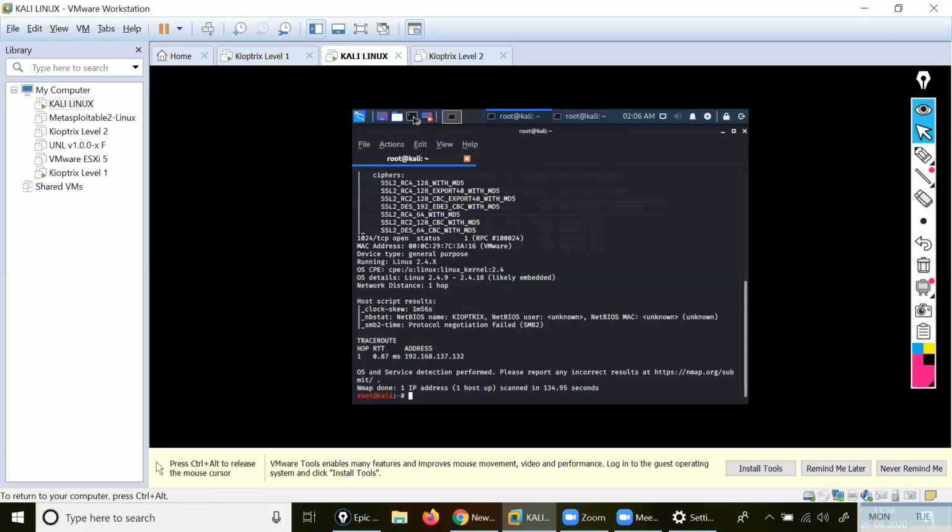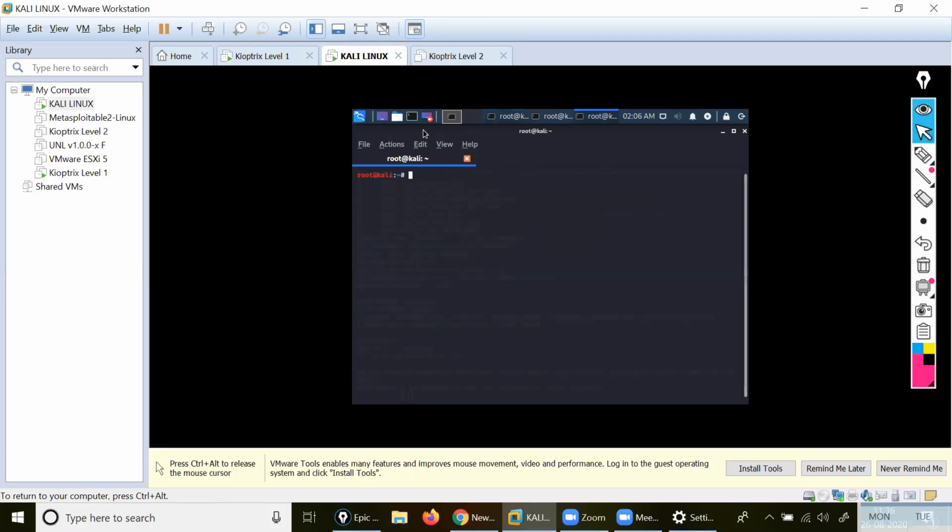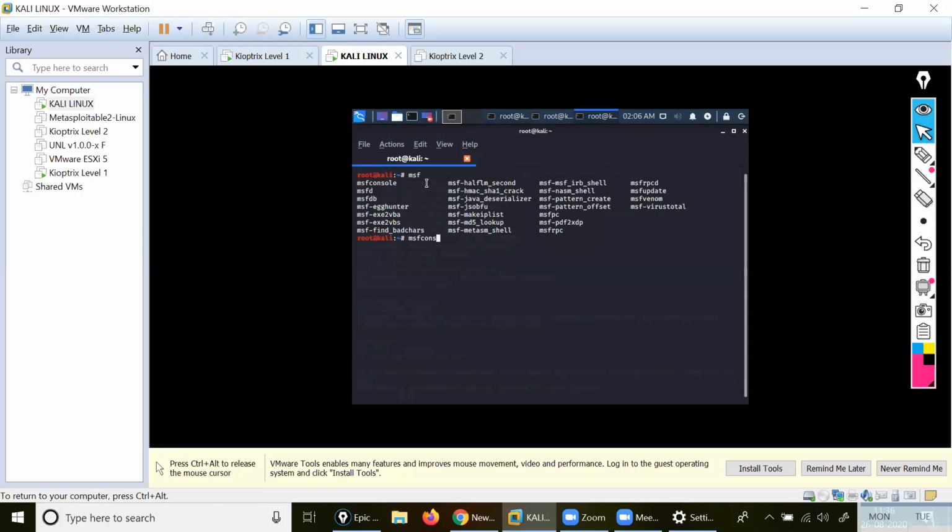One more Kali I will open. And here I will write the command msfconsole. Msf, see, use tab, it will show you. Msfconsole is there, okay? Console, enter. It will take time to open.